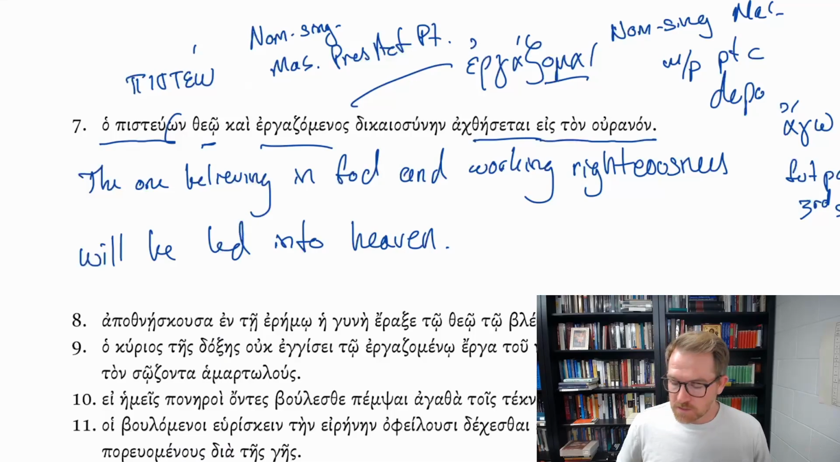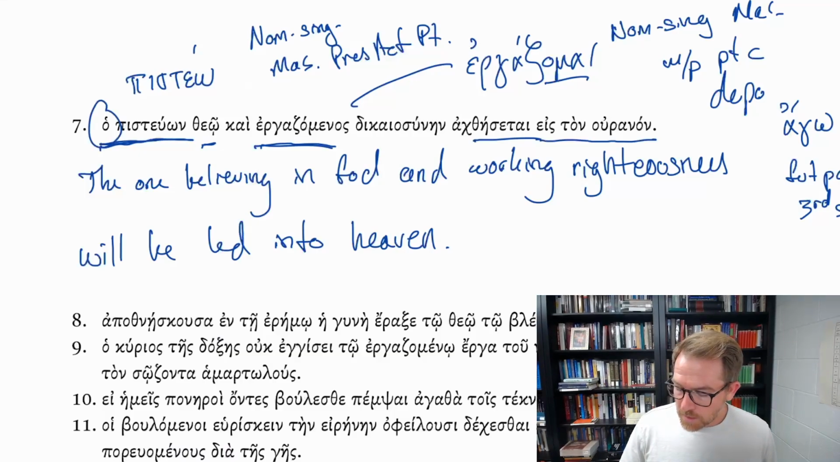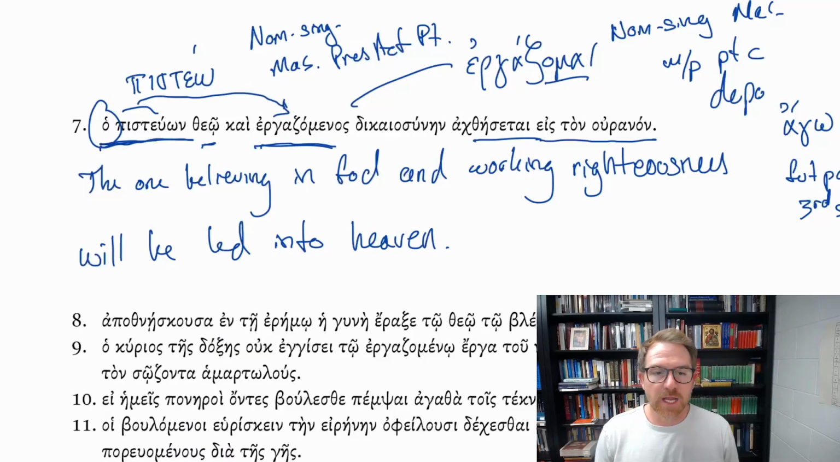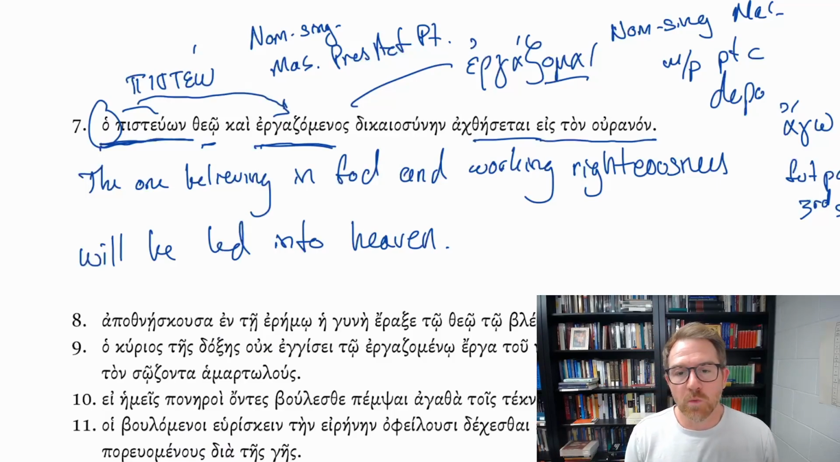So in this instance, we have the substantive use of the participle, ha pistuon and ha ergodzamenos. This definite article is governing both the first participle and the second participle. That is, the one believing in God and working righteousness will be led. So the subject is the believing and working one, the believer in God and the worker of righteousness, will be led into heaven.